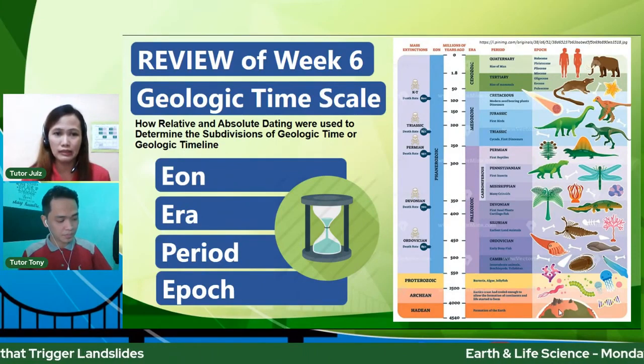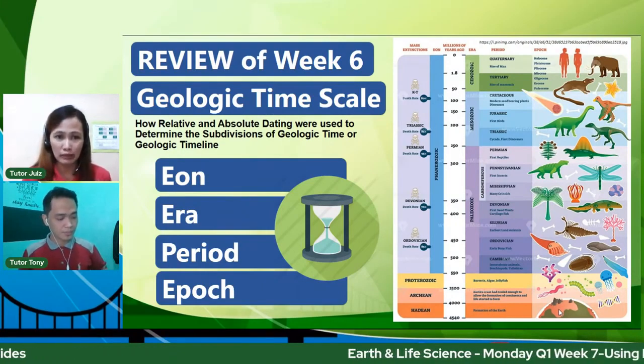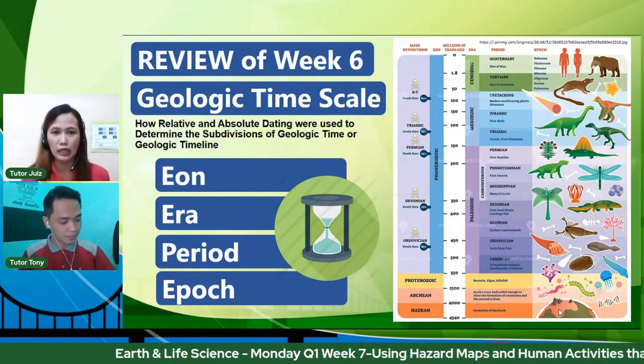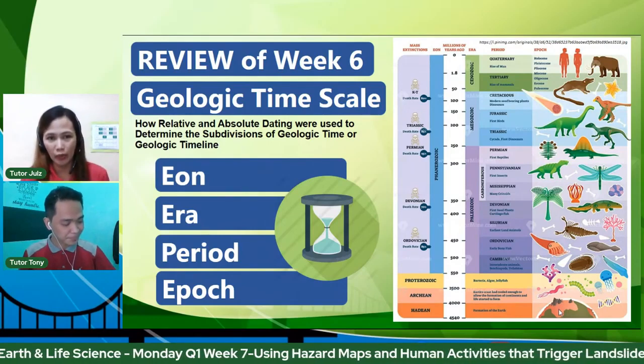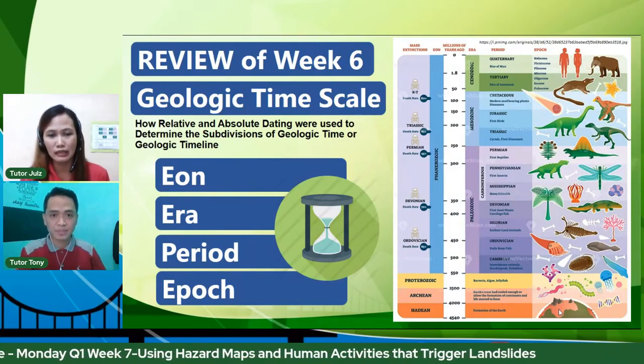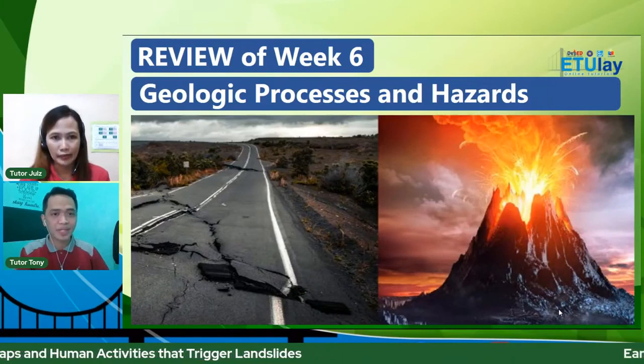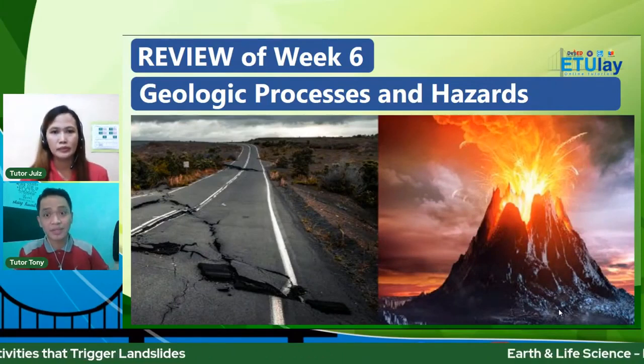Eons are subdivided into eras, and eras are subdivided into periods. Periods are subdivided into epochs. Epoch is the smallest division of time. We also learned about the different geologic processes and the different hazards.